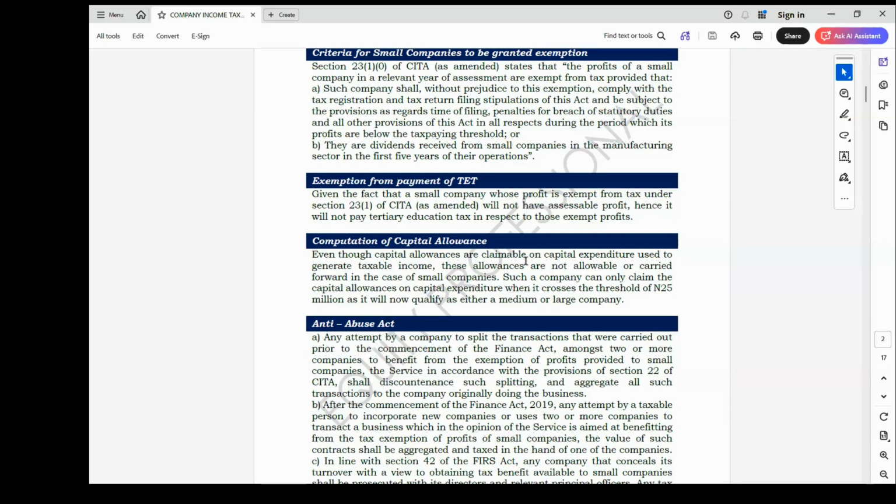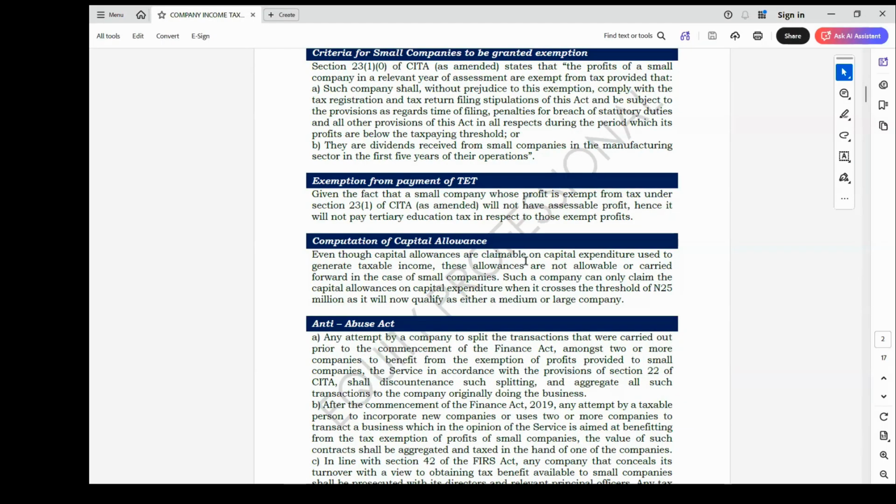The company directors and those engaged in those activities will also be prosecuted accordingly. Because some taxpayers, whether company or individual, don't want to pay tax, in order for government not to lose revenue, they decided to come up with what is called an Anti-Abuse Act.